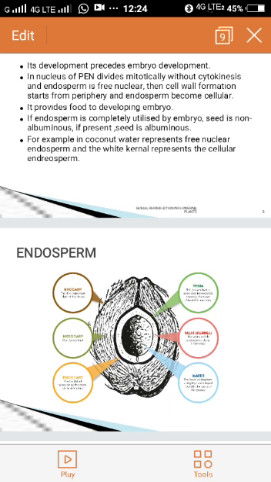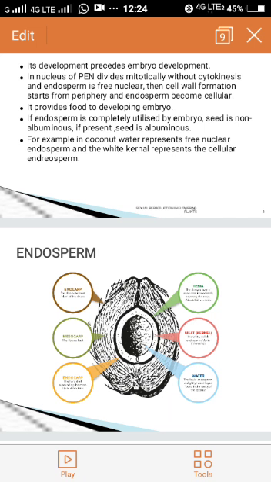So the primary endosperm cell will undergo mitotic division. First the nucleus alone will divide and form a free nuclear endosperm. Later on, cytokinesis occurs, followed by cell wall formation from the peripheral side towards the center, and then it forms a cellular endosperm.